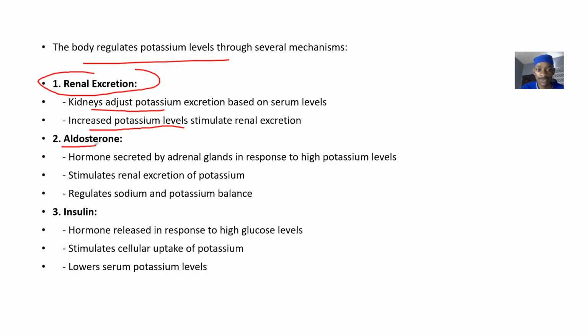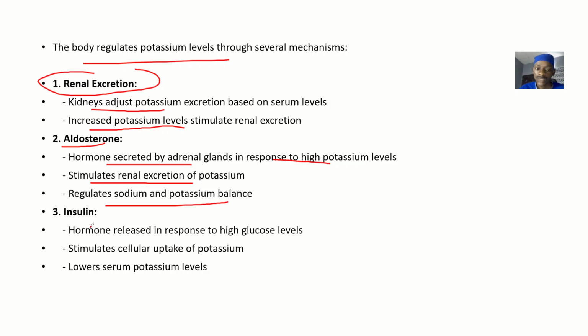Then for aldosterone, we say that this hormone is secreted by the adrenal glands. Aldosterone is secreted by the adrenal glands when the potassium levels are high. This aldosterone will stimulate renal excretion of potassium. It will also regulate sodium and potassium balance. So if potassium is high, aldosterone is produced and stimulates the excretion, and once the potassium levels go down, the aldosterone will stop its action.